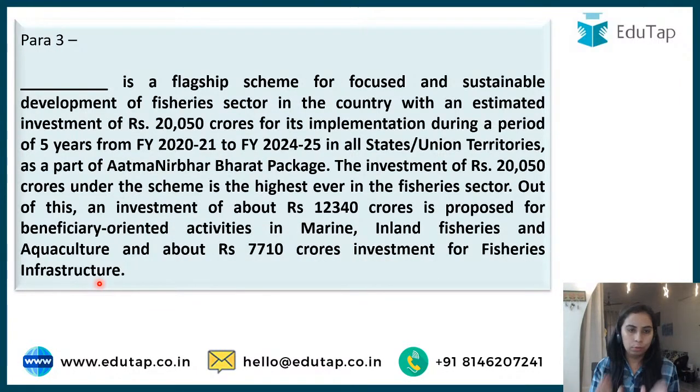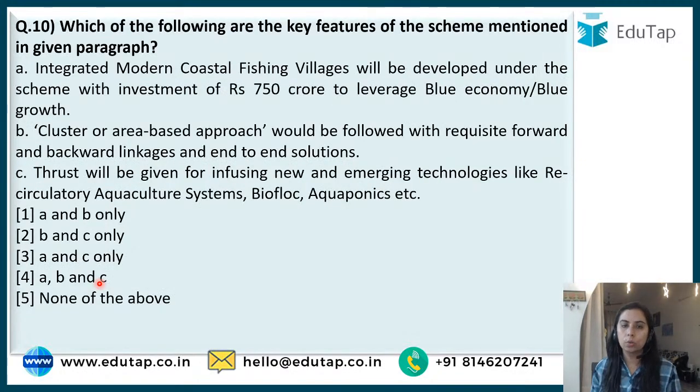Same paragraph, I won't read it for you. We now know through this paragraph that this is Matsya Sampada Yojana, which was launched as a part of Atmanirbhar Bharat, and then later on in budget also it found a mention. So next question is, which of the following are the features of this scheme? 3 statements are there. Let me just quickly read for you. You can also read on the screen.